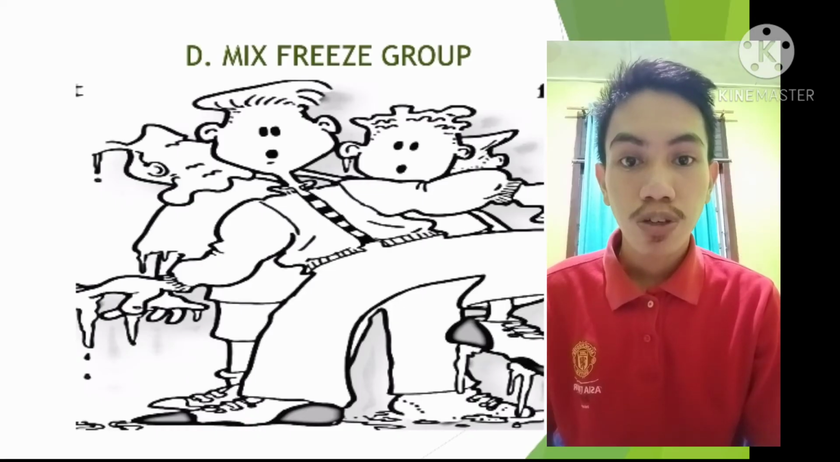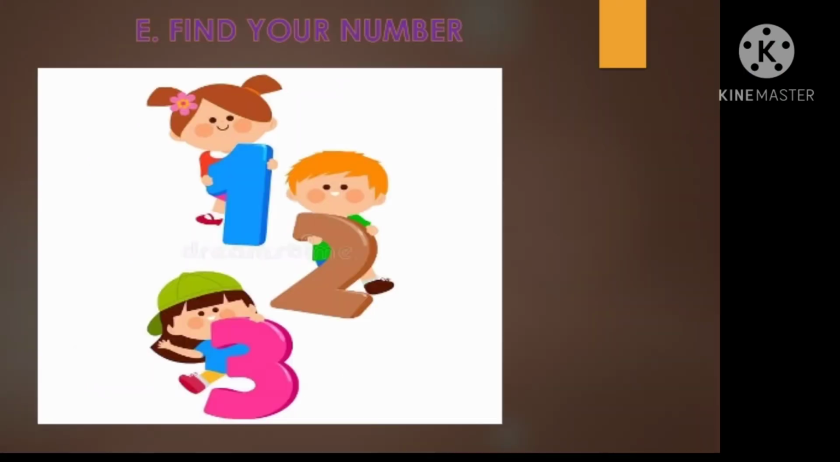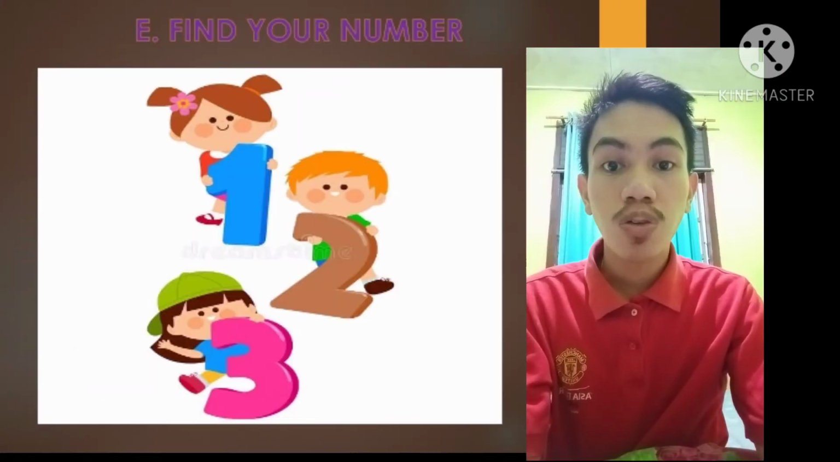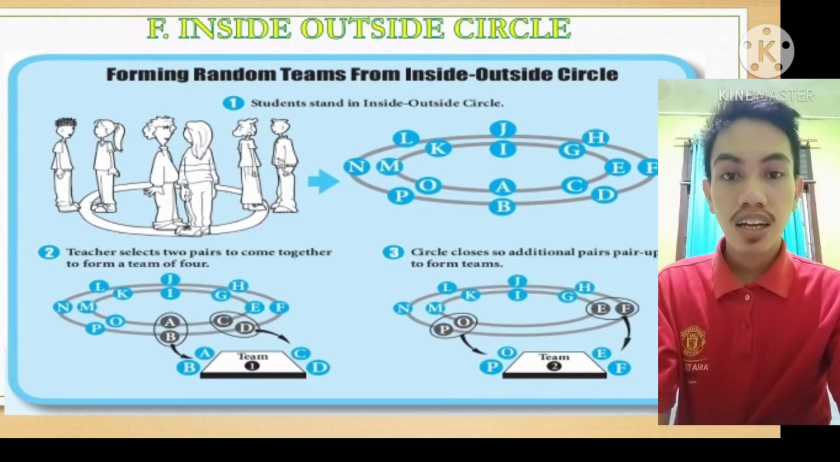Fourth is mixed pair group, the method where students are given a number and the teacher instructs a phrase, and the teacher gives the direction to form groups of 3 or 4 and the students will form the team. Fifth is find your number, the method where students are given a number and make the team based on their numbers. Last is inside and outside circle, the method to create teams by placing students inside and outside a circle and forming them in pairs or 4 as a team.